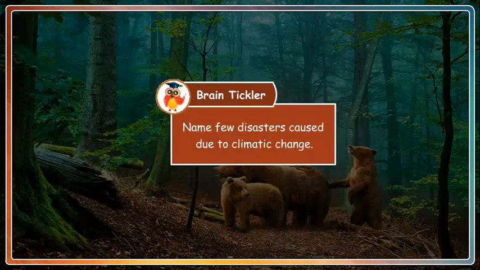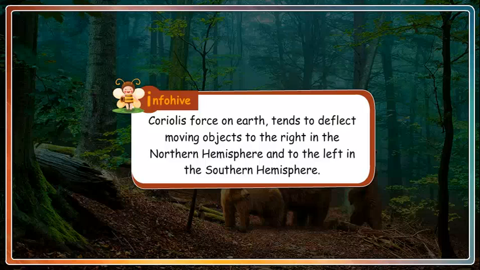Brain tickler. Name a few disasters caused due to climatic change. Info hive. Coriolis force on Earth tends to deflect moving objects to the right in the northern hemisphere and to the left in the southern hemisphere.